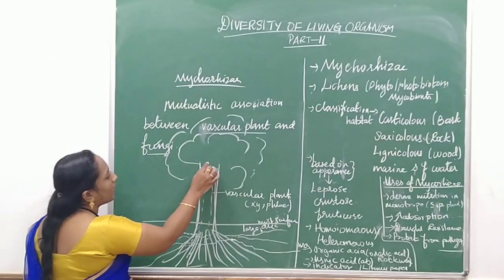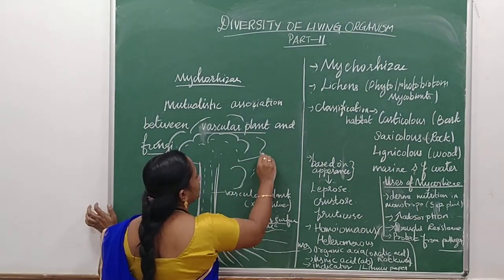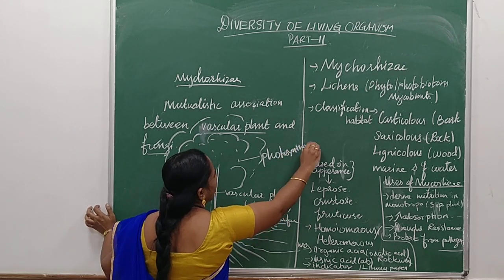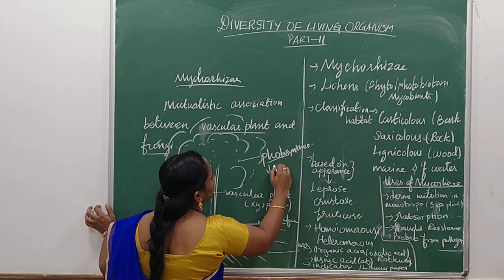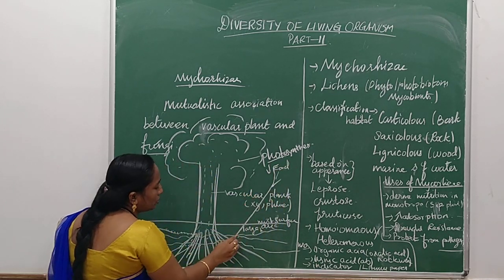What is the function of the plant? Doing photosynthesis. Because of photosynthesis, it prepares food. This food, this nutrition, is provided to the fungi.